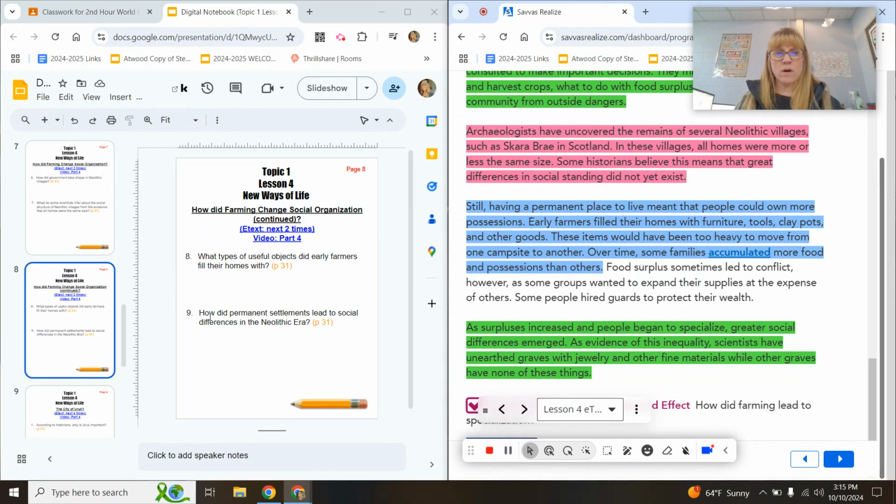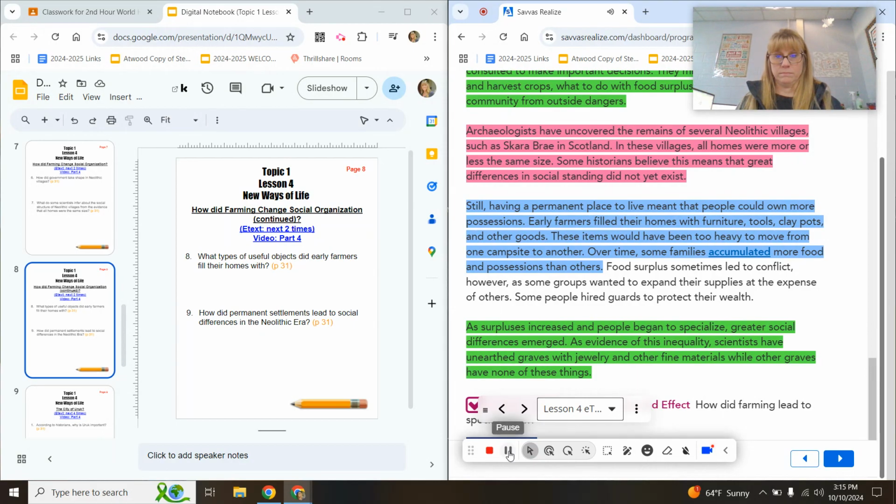All right, what types of useful objects did early farmers fill their homes with? You will find some different kinds of objects right here in this blue paragraph. Go ahead and get those now. Number 9, how did permanent settlements lead to social differences in the Neolithic era? Let's go ahead and listen.